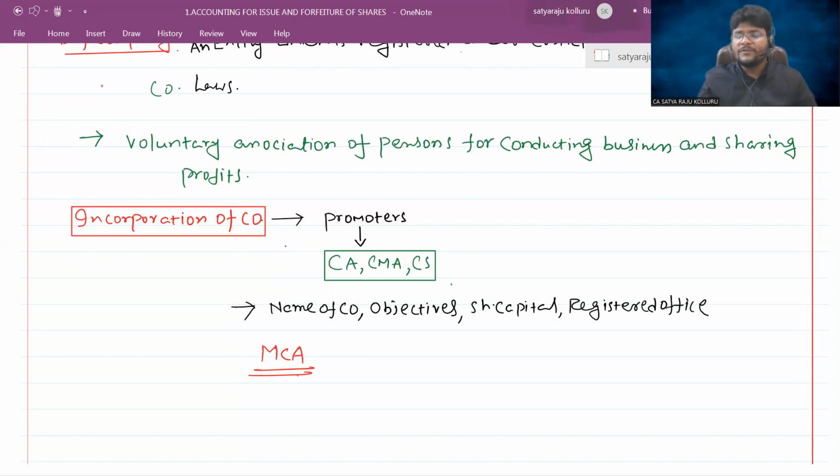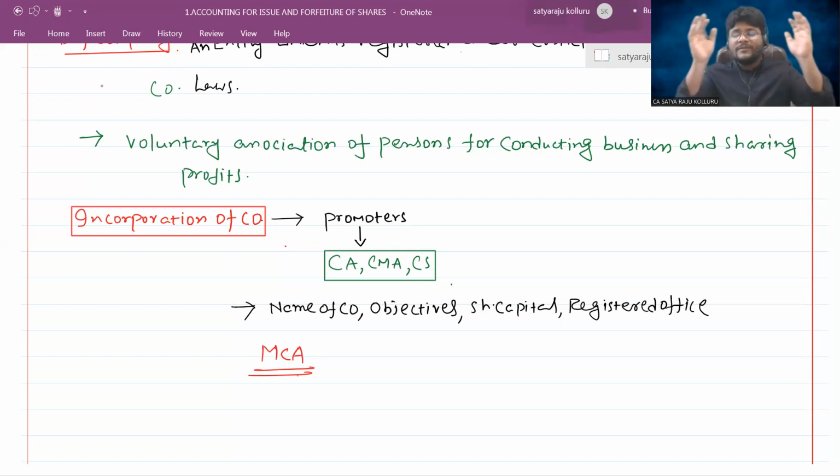Who is the head of the Ministry of Corporate Affairs, sir? A particular minister will be appointed to oversee the entire affairs of the corporates that exist in India. Otherwise, the finance minister alone may look after the Ministry of Corporate Affairs as well. That depends upon the government policy, on which a minister will be appointed. Do you understand, all of you?